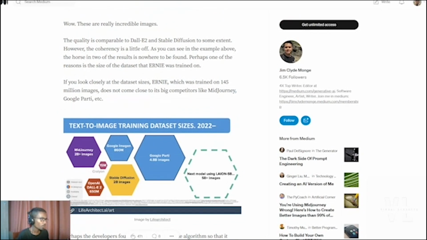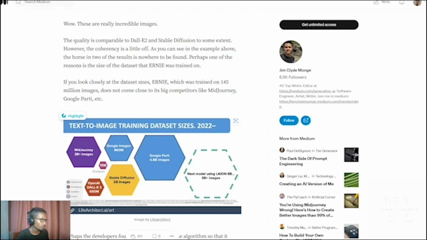So the Ernie model was trained on 145 million images. And this is just giving you a visualization of the number of images that are used to train some of the biggest text-to-image generation tools.